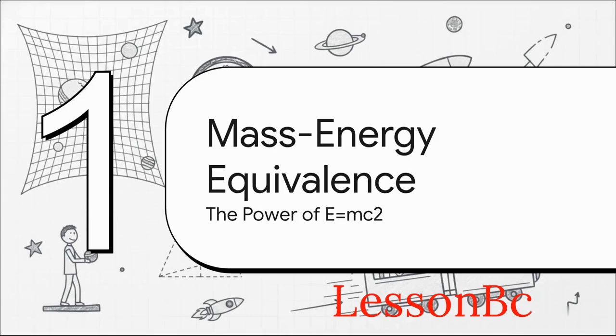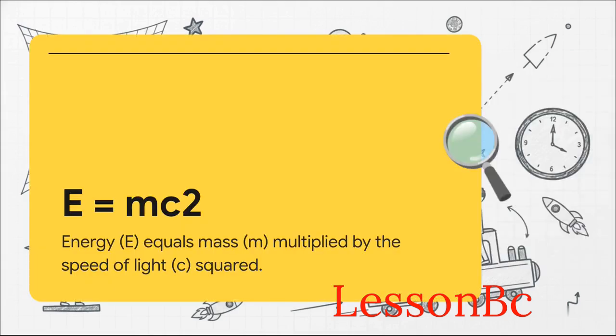All right, bringing us to our final section, Section 5, mass-energy equivalence. Here we encounter the most famous equation in all of physics. Einstein introduced E equals mc squared. Energy equals mass multiplied by the speed of light squared.